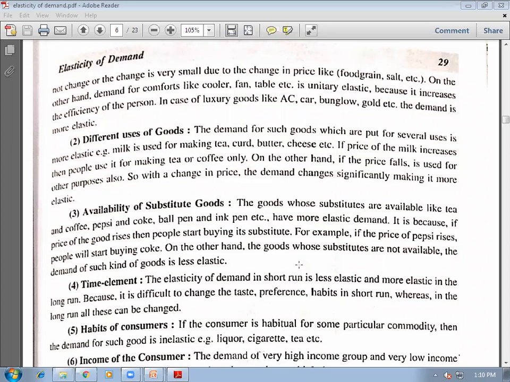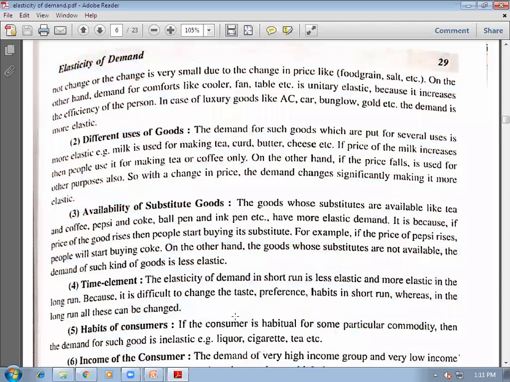Because there is one reason that in long run, there is change in taste, preferences, and habits. But in short run, you can't change your taste, preferences, and habits. So in short run, demand is comparatively inelastic as compared to long run. Then habits of consumer also affect elasticity of demand. If consumer is habitual of given commodity, then its demand will be inelastic.